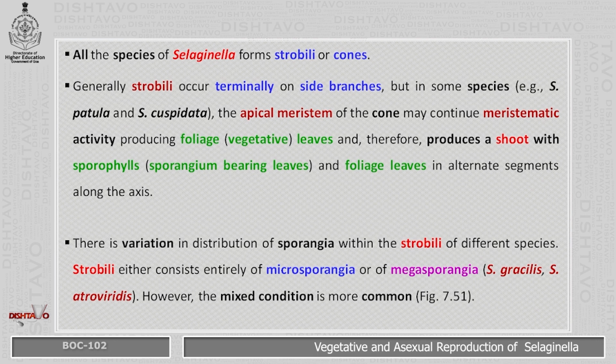There is variation in distribution of sporangia within the strobili of different species. Strobili either consist entirely of microsporangia or of megasporangia. Example, Selaginella gracilis, Selaginella atroviridis. However, the mixed condition is more common.